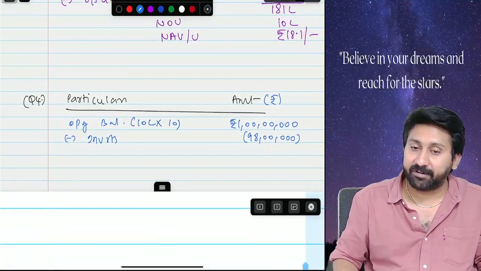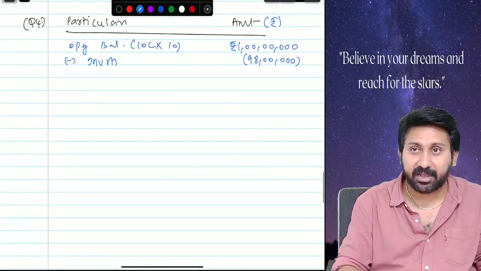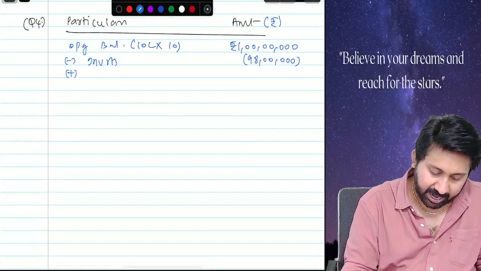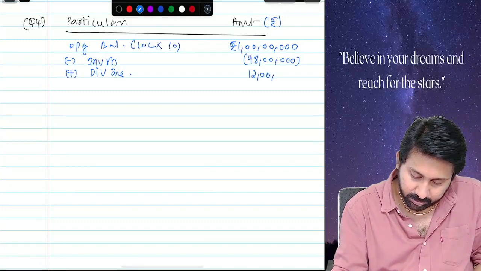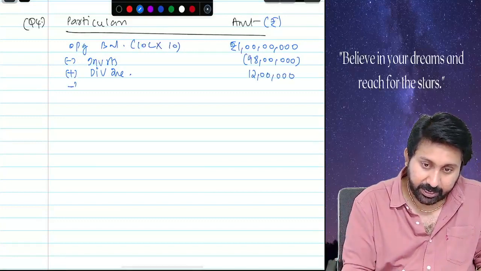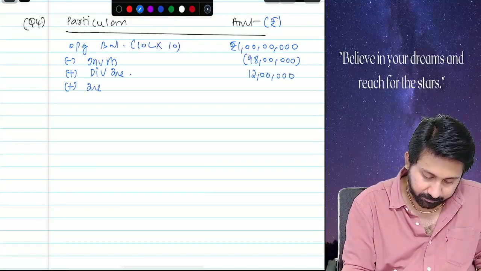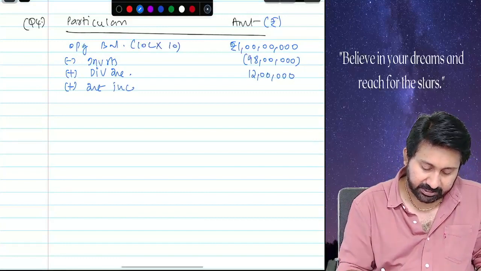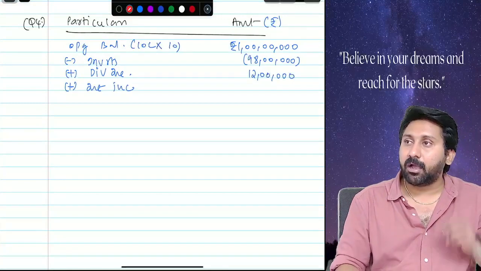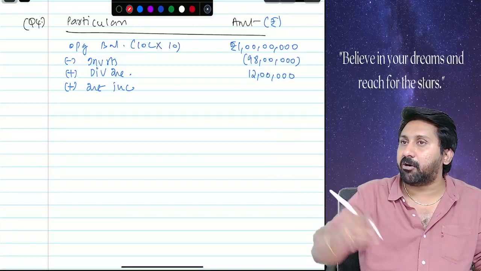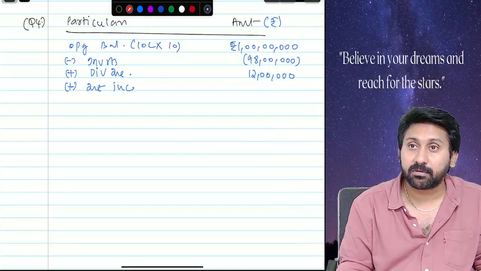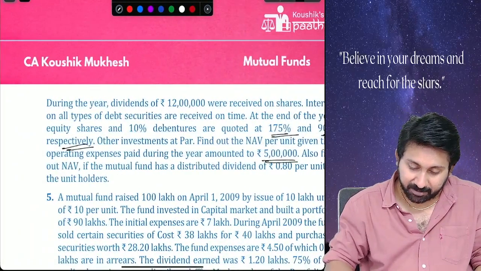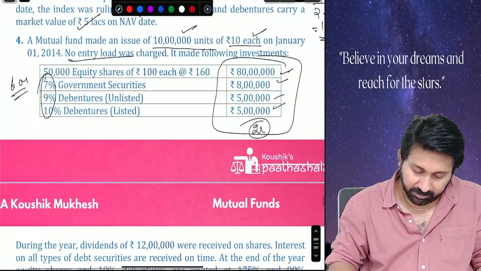Received dividend. Not only dividend, received dividend and interest. Add or deduct, add. Dividend income. How much? 12 lakhs. Interest income, sorry, separately you tell me. How much is the par value of the government securities? 7%. Par value, investment value, 8 lakhs. How much? 8 lakhs.